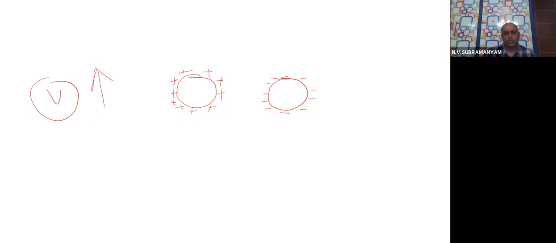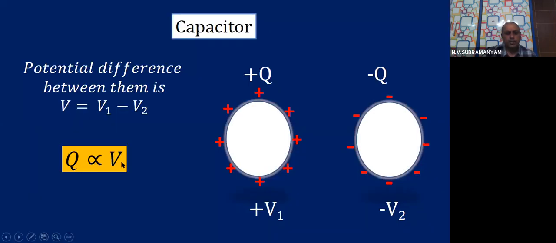So that clearly shows that the charge on the capacitor is directly proportional to the potential difference. As you are increasing the charge, the potential difference is also increasing. So Q is proportional to V, where Q is the charge on the capacitor and V is the potential difference.